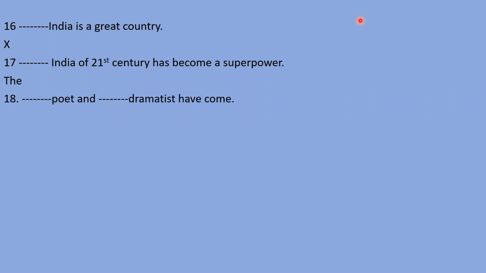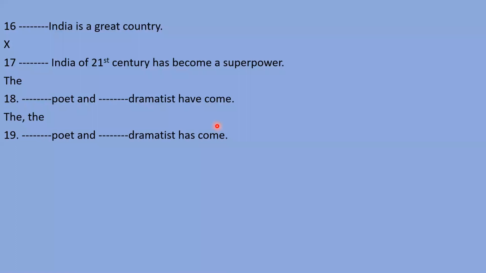Next sentence, poet and dramatist have come. Who will let me know? Okay, actually we don't have much time, so I tell you the answer. Please put your hand down. In this sentence, the will come because we are talking about different persons, because poet is someone else and dramatist is also someone else. So that's why I can say the poet and the dramatist have come, right?